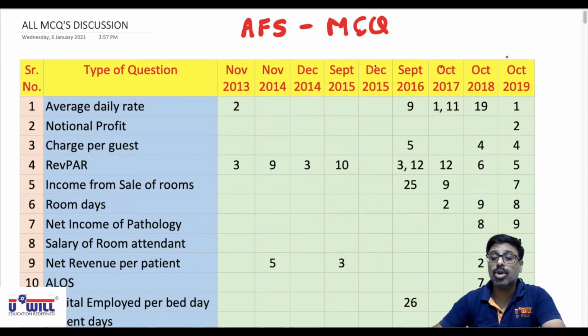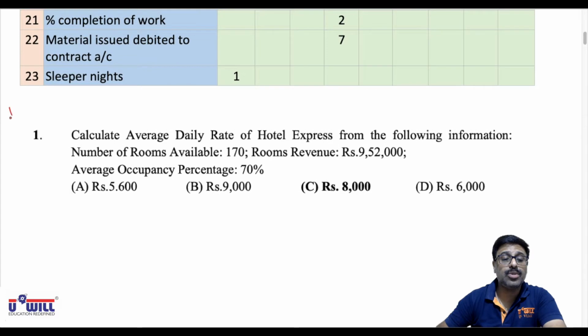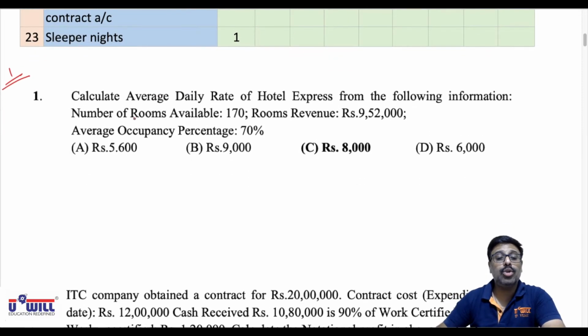I am solving October 2019's question number 1, and you are going to try all these remaining questions on your own. Look at it. This is the first question I am solving right now. October 2019's question number 1: Calculate average daily rate of Hotel Express from the following information. What is asked mainly is average daily rate. Number of rooms available 170, rooms revenue 9,52,000, average occupancy percentage is 70%.